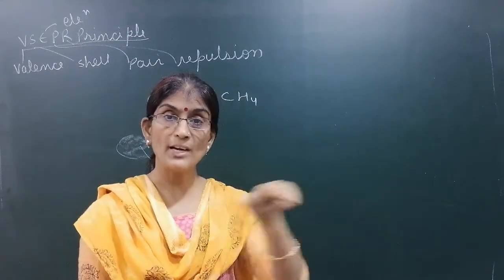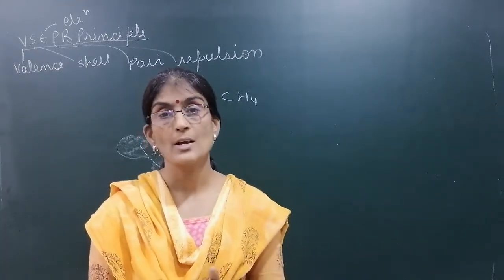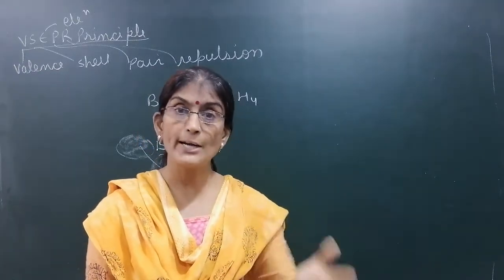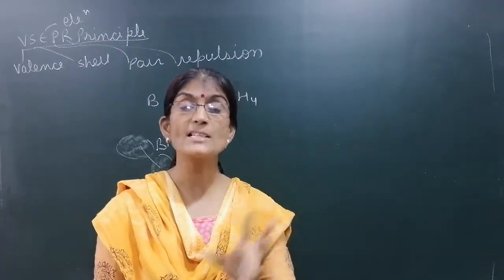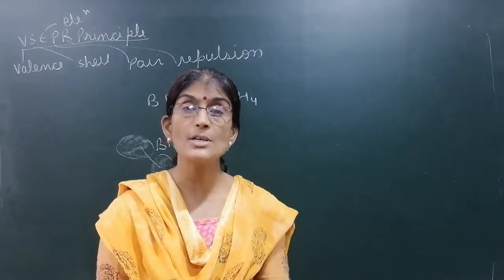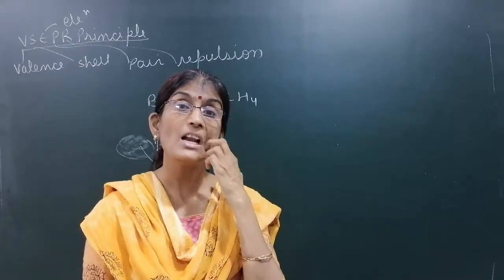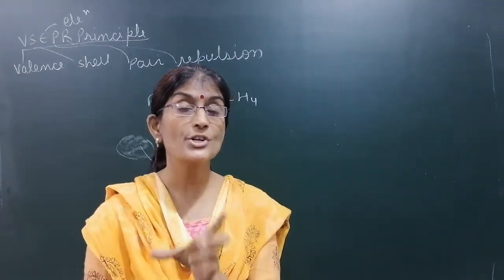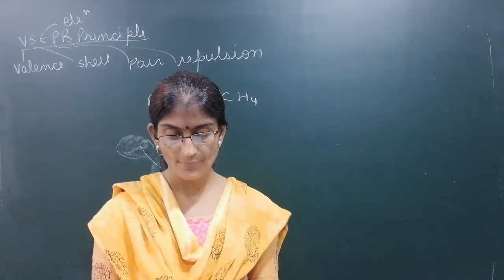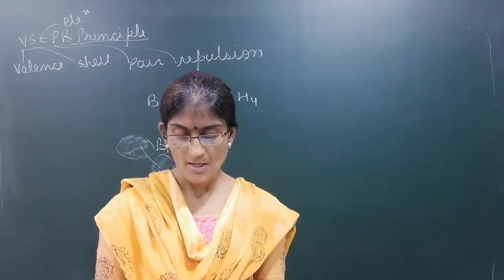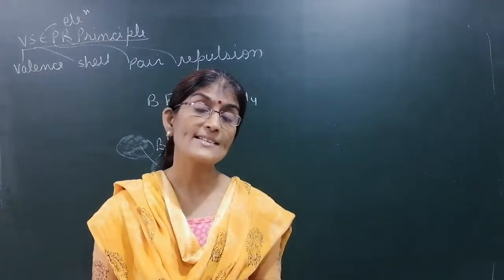Maximum distance at 180-degree angle. If they stand like that, then they will not fight. The repulsion will be minimal. So these lone pairs or bonding electron pairs, what will they do? They will try to remain as far as possible from each other so that repulsion is minimal. In order to minimize the repulsion, they will localize in a particular direction, at a particular angle, so that repulsion will be minimal. Maximum distance over this.